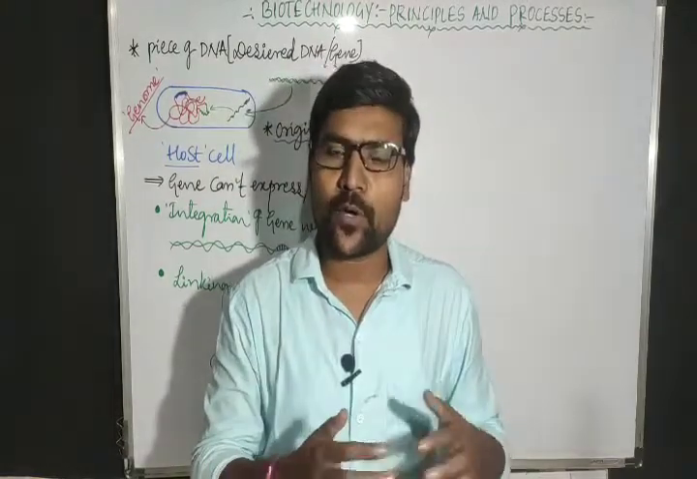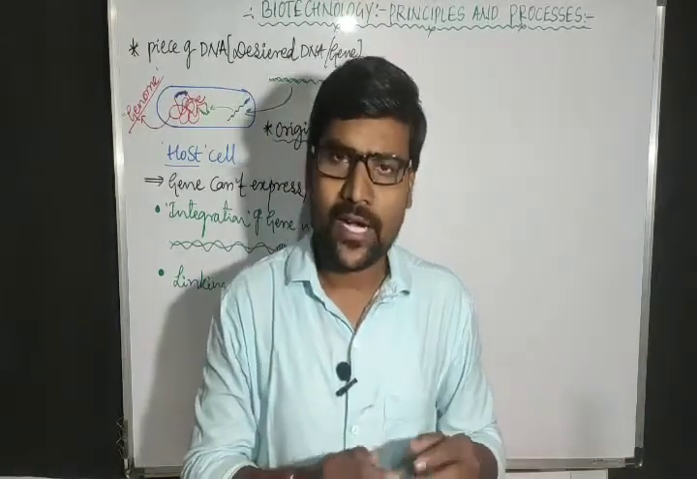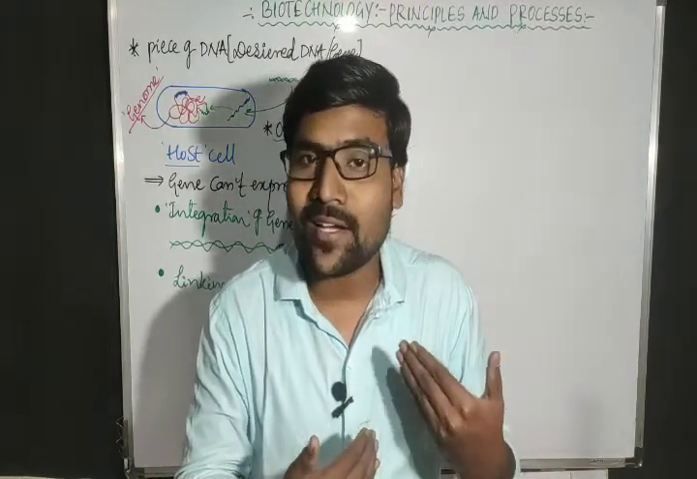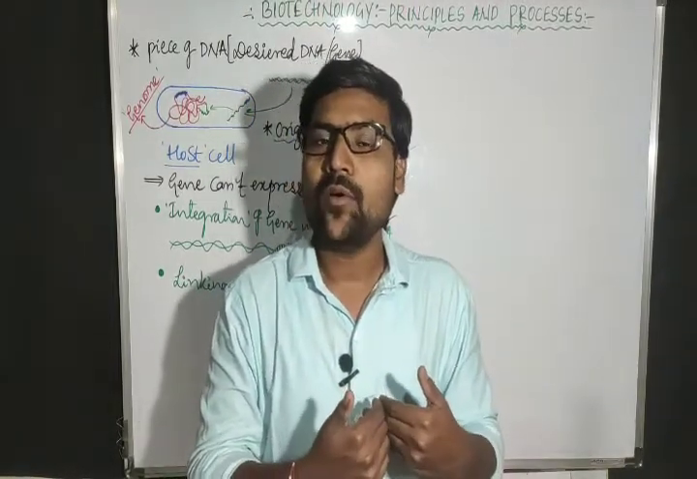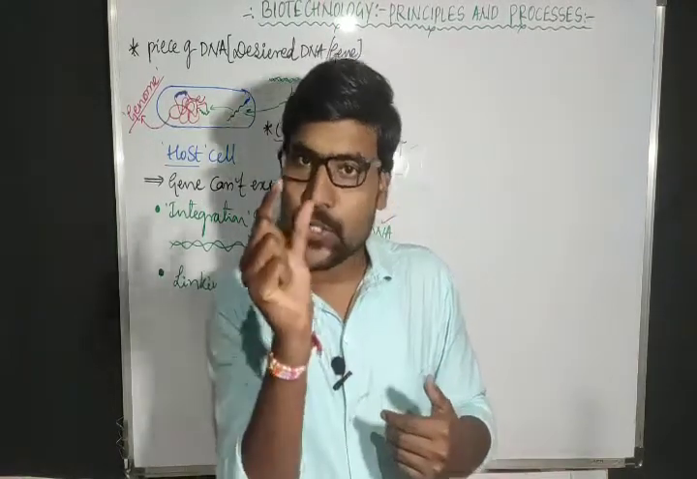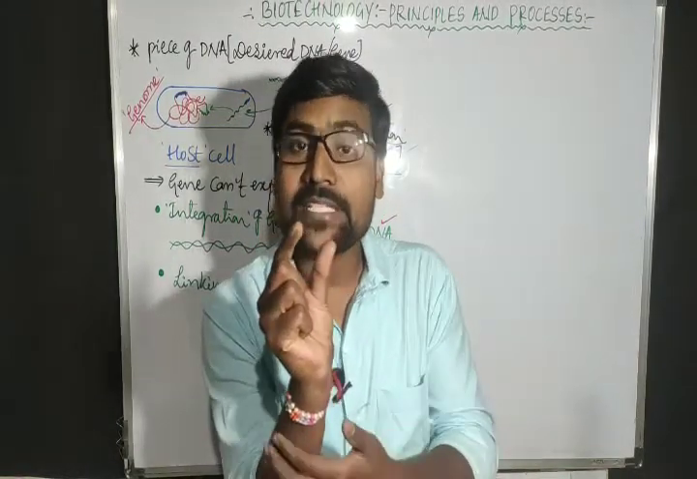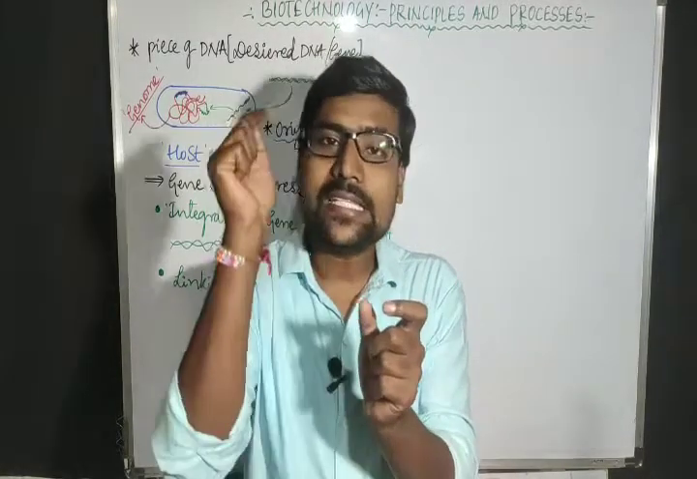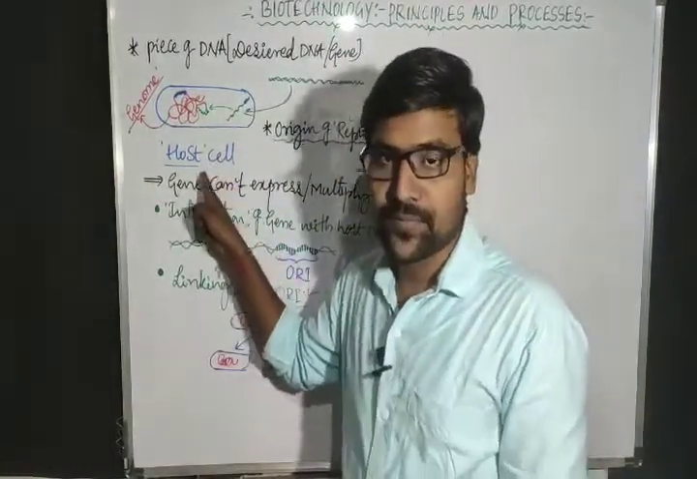Insulin is produced in the human body, not only in the human body, but in mammals. Now let us consider insulin produced in the human body. Why? Because we have the insulin gene. Now what I will do is take that active insulin gene and insert it into a host cell.